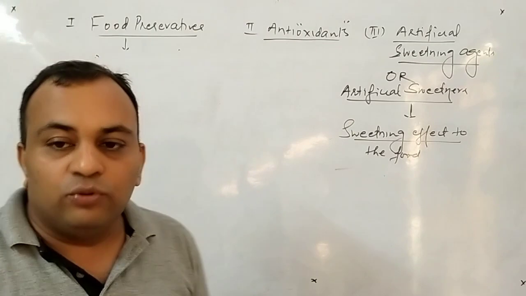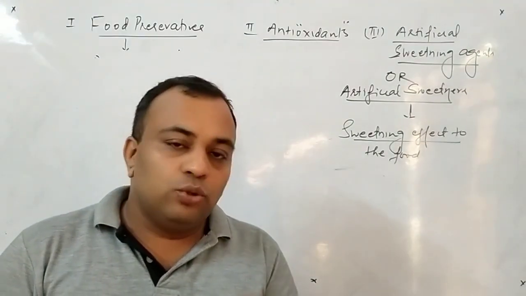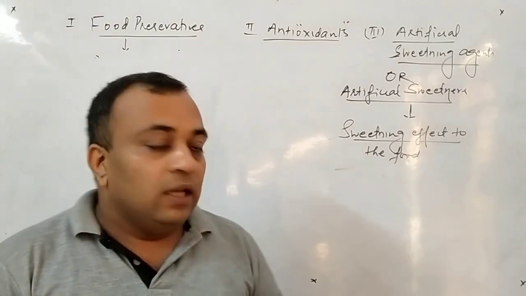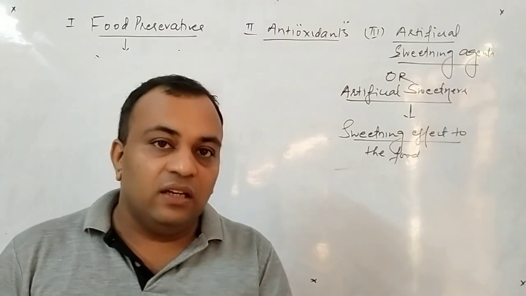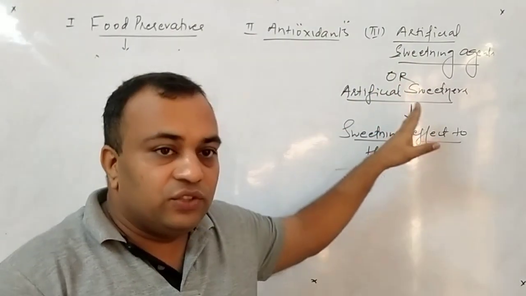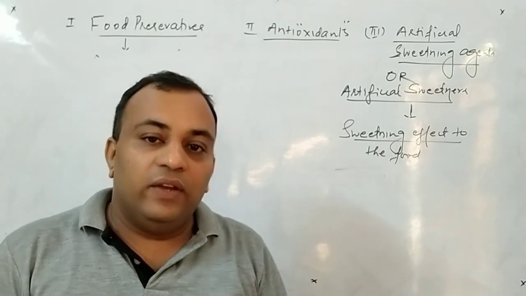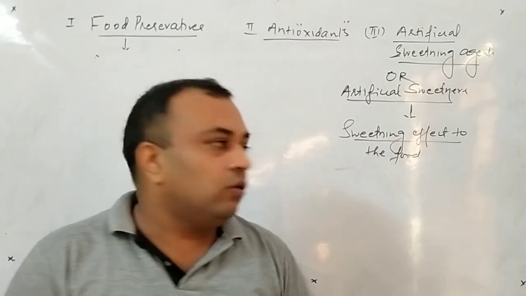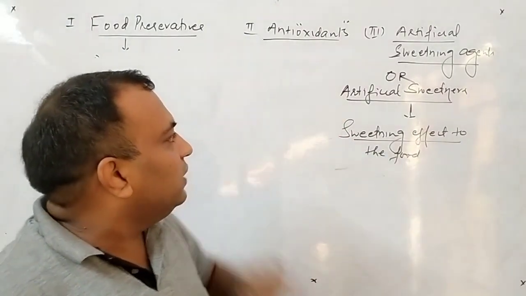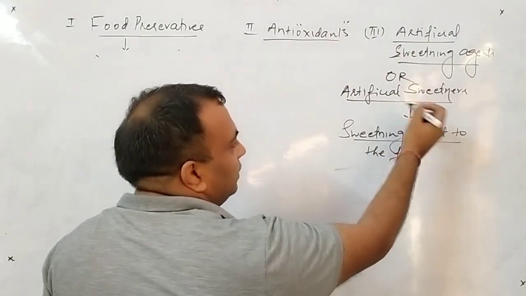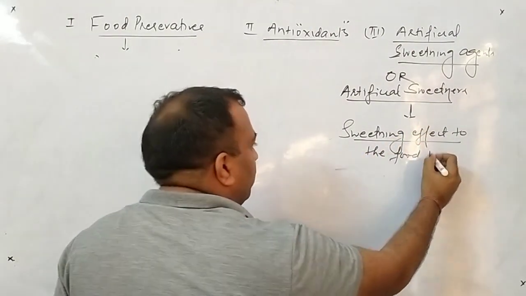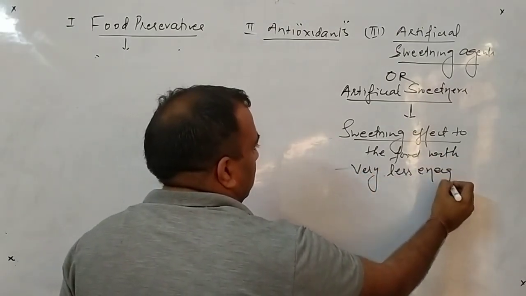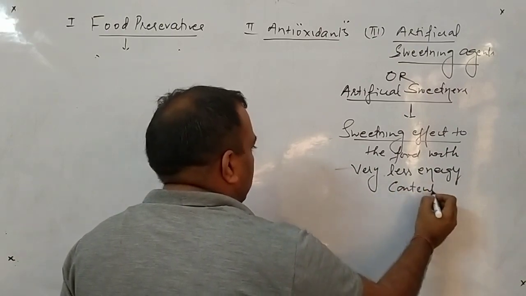Normally in our house we are using cane sugar, that is said to be sucrose. This sucrose will also provide the sweetening effect to the food, but sucrose has a high energy content and these artificial sweeteners have a very less energy content. Difference is clear? So the complete definition of artificial sweetening agents: these are the compounds which give the sweetening effect to the food with very less energy content. Am I clear to all of you?